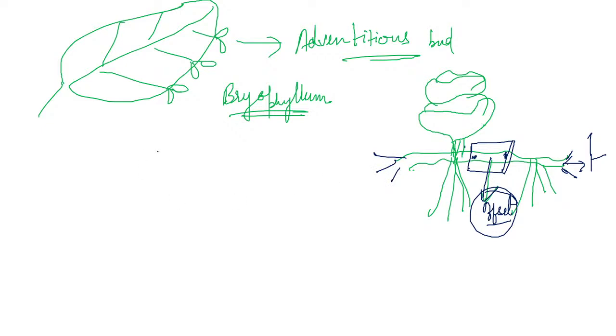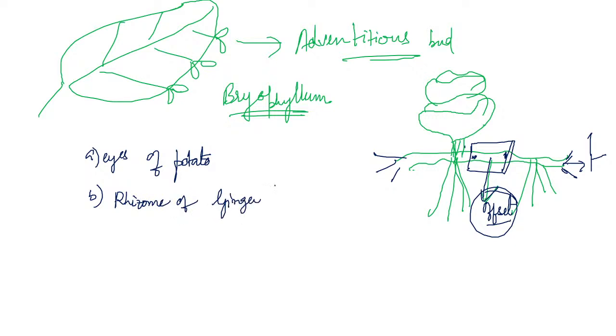Okay. So what we studied in vegetative propagation, first is eyes of potato, which is very, very important. These examples are very, very important. Next is rhizome of ginger or banana. Number C is bulbil of agave.